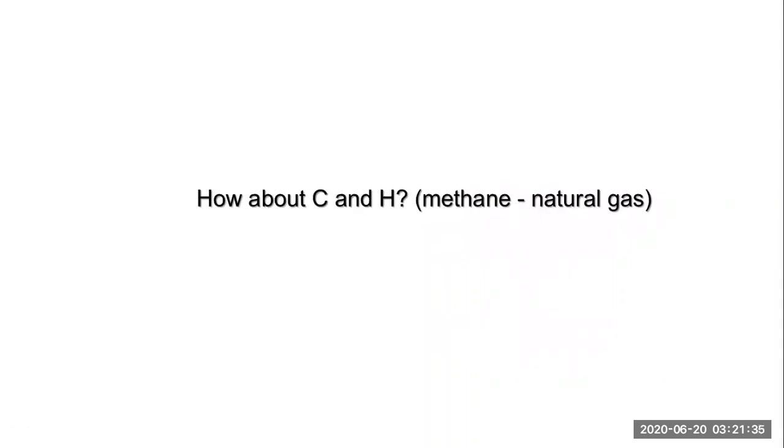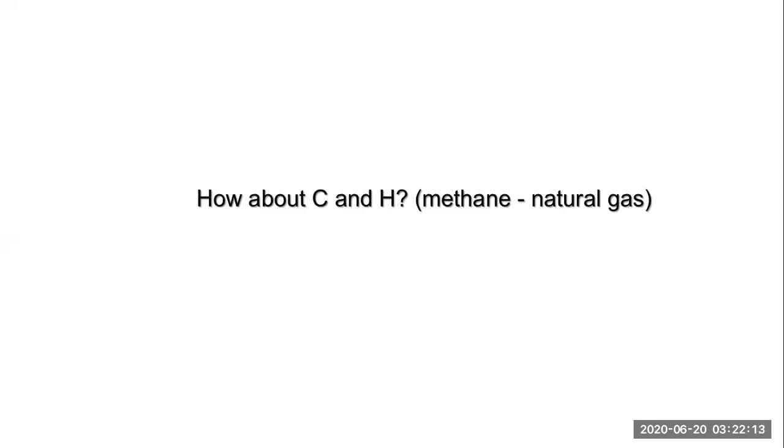So we are talking about methane, which is a natural gas. Tell me one thing, how many hydrogens are in methane? H4, correct? CH4 is the molecular formula of methane. So before we move ahead, tell me guys, how many hydrogens are there? 4. How many electrons are they going to share? 4. How many carbons are there? 1. At the outermost shell of the carbon, how many electrons are there? 4. How many electrons are required for fulfilling the octet rule by the carbon? 4. So definitely the answer is in front of you.